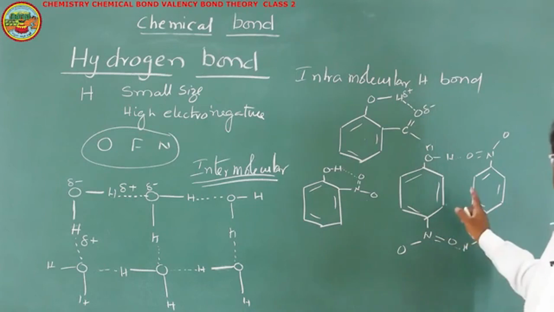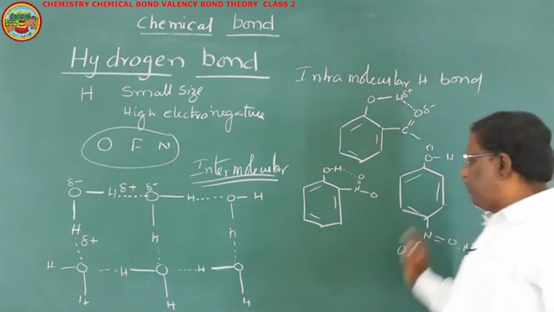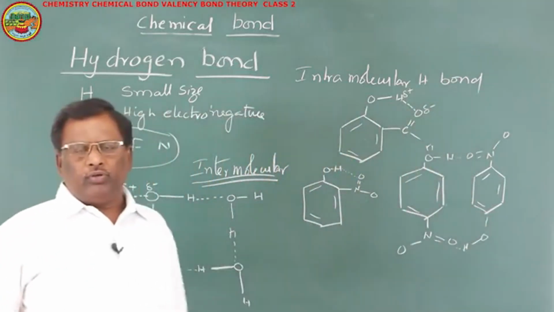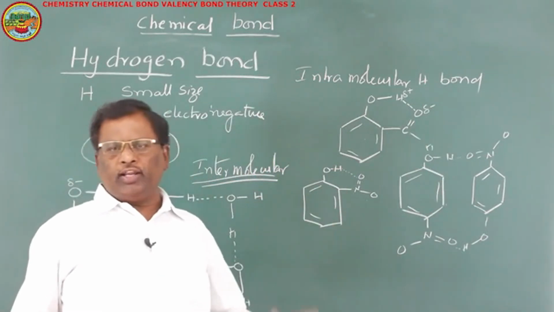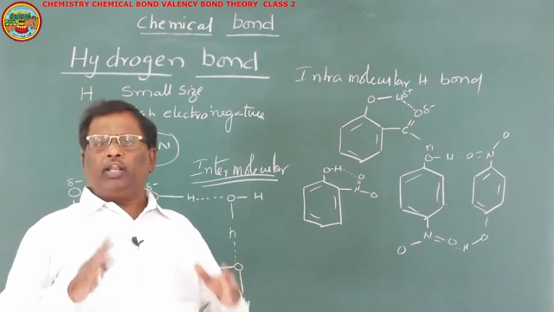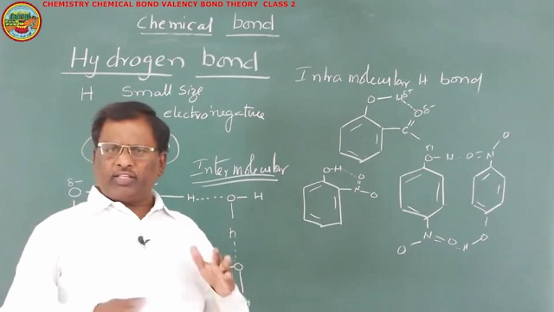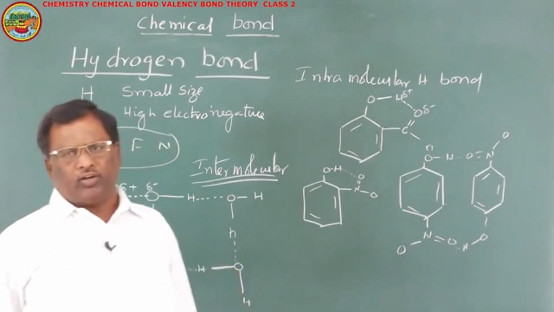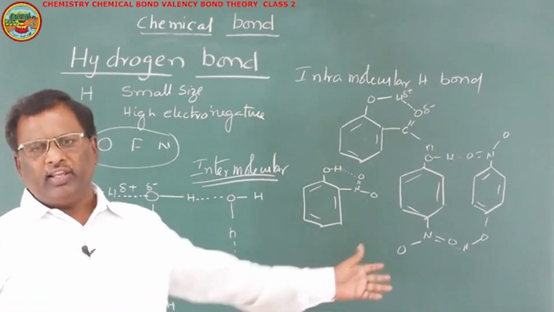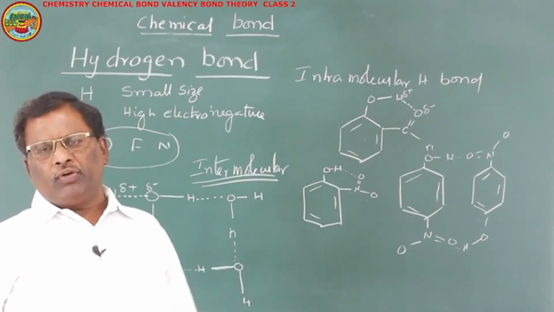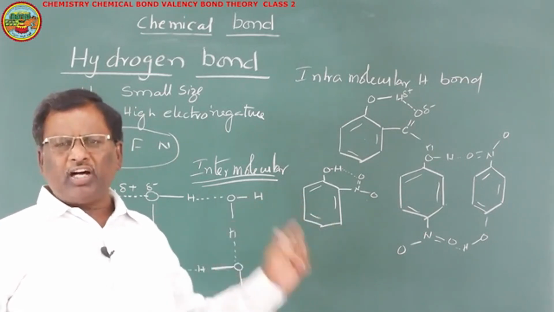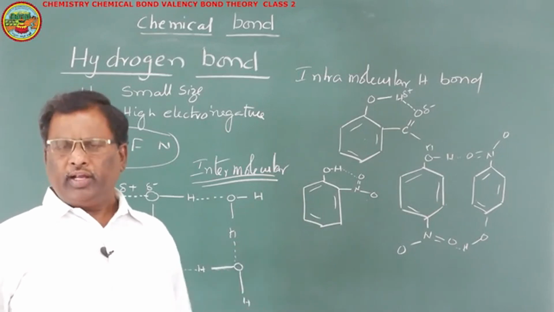Because of this intermolecular hydrogen bond, the boiling point of para-nitrophenol is more than the boiling point of ortho-nitrophenol. In ortho-nitrophenol, intramolecular hydrogen bond is there, so there will be no bonds between one molecule and another molecule. When intermolecular hydrogen bonds are present, their boiling and melting points are very high. Particularly here, the boiling point of para-nitrophenol is greater than ortho-nitrophenol because of that intermolecular hydrogen bond.